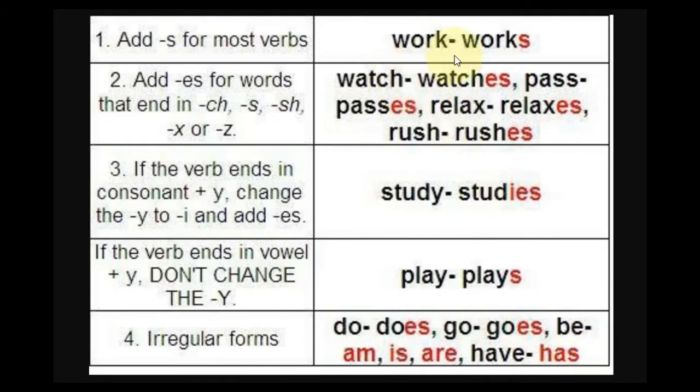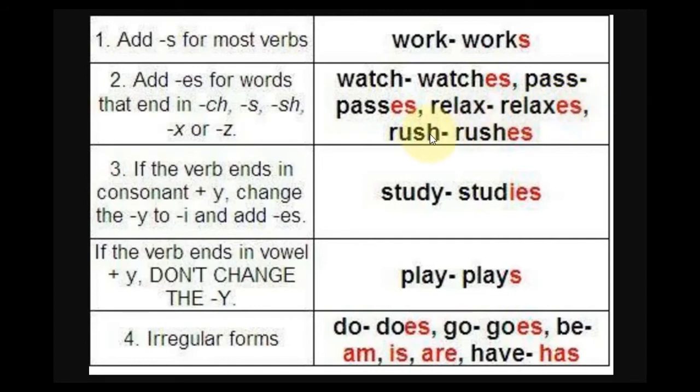For example, we have the first word, which is work, and when you are conjugating it with he, she, it in present simple, it goes works, only with the s. But when, for example, the verb ends in ch, like this one here, watches. What about double s? Passes. What about with x? Relaxes, with es.